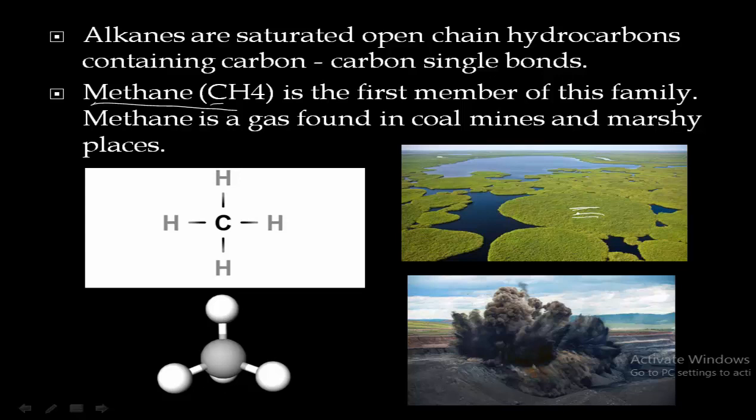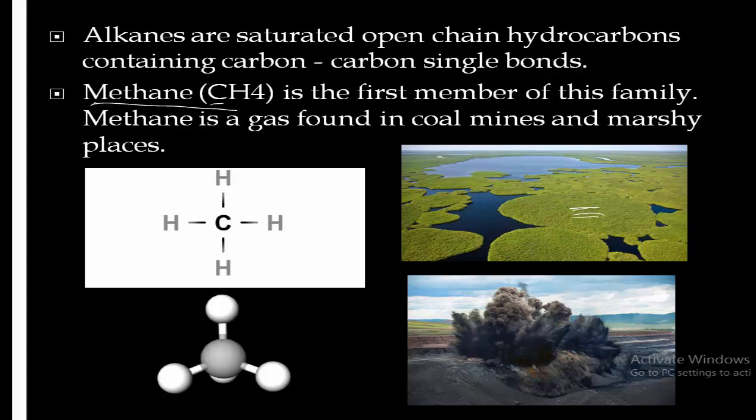In such kind of places the methane gas is produced, as well as in coal mines also we will get the methane gas. So this is the structure where each carbon is surrounded by 4 hydrogen atoms. This is the first member of alkane family.